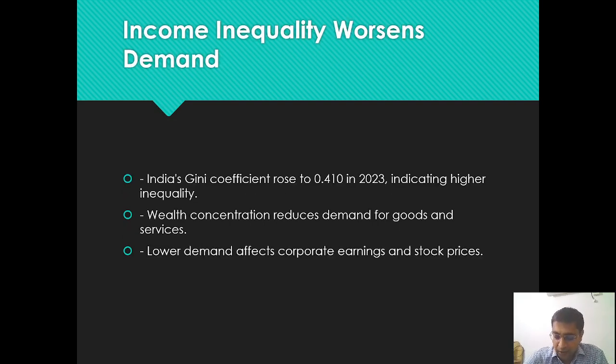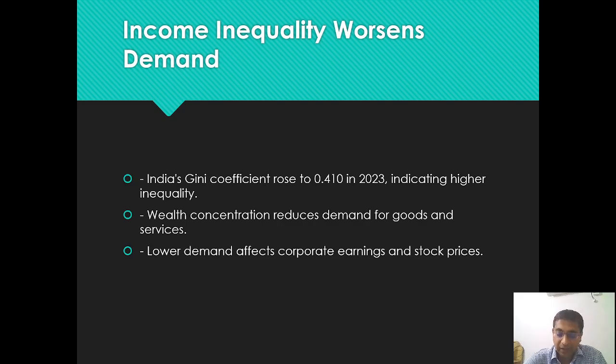Along with the stock market crash and the fall in the rupee's value, there is yet another reason: income inequality is also worsening demand. That means the gap between the rich and the poor is widening. How do we find out that there is income inequality? There is a measure called the Gini coefficient, which rose to 0.410 in 2023, which shows that inequality is increasing.